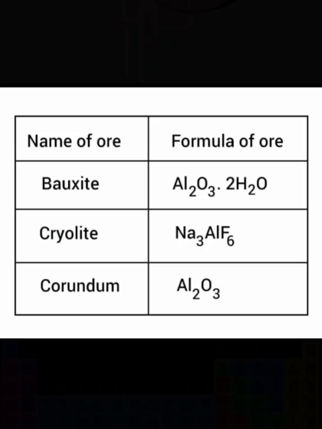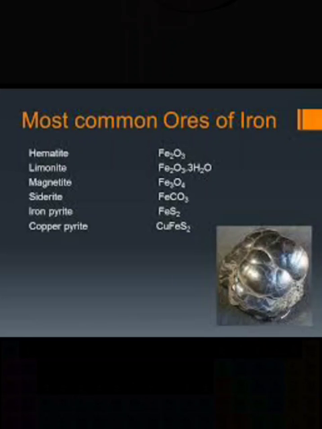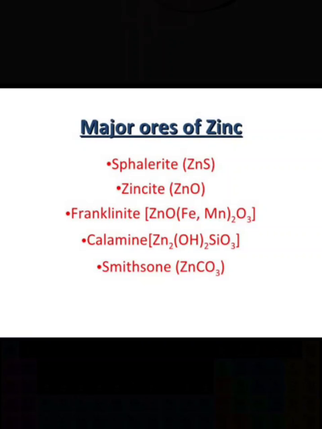Next, the common ores of iron are hematite, magnetite, iron pyrite and siderite. The common ores of zinc are zinc blende, zincite and calamine, from which the metal zinc is extracted.